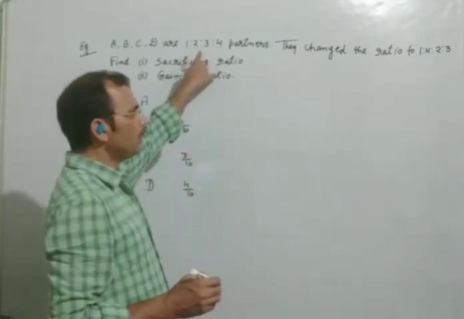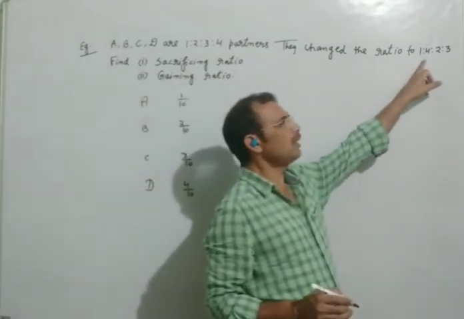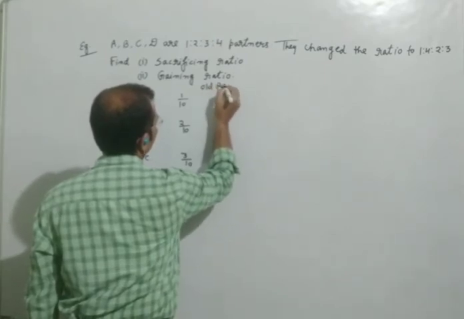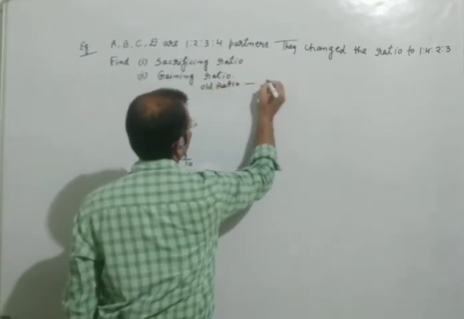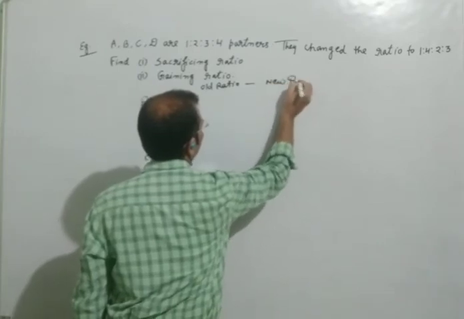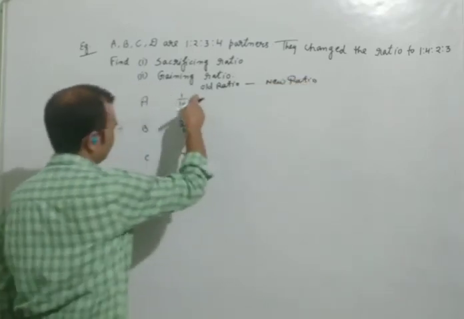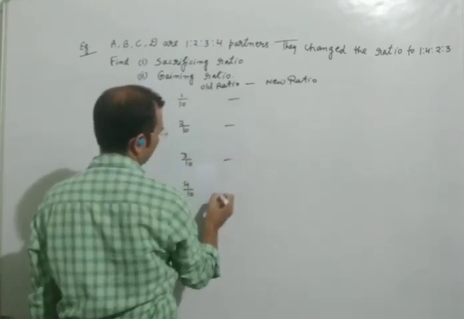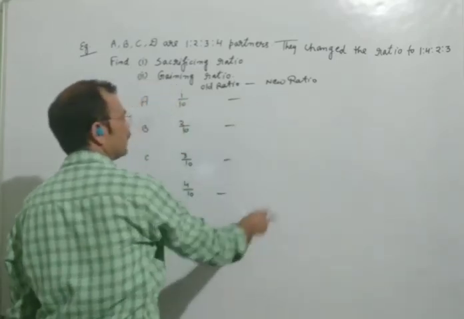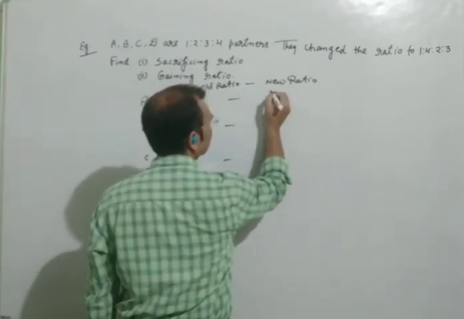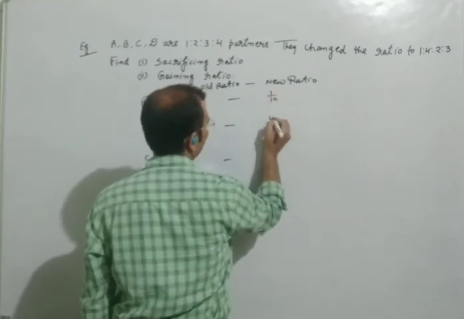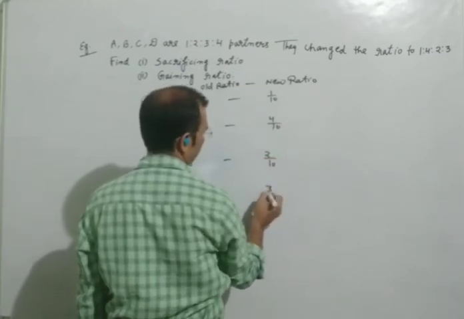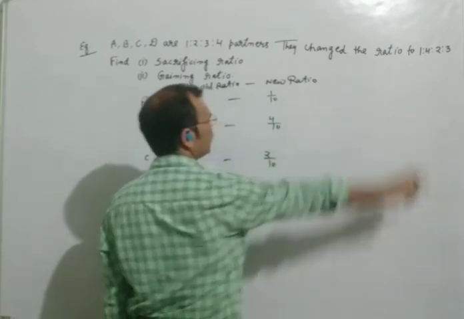This will be called old ratio and this will be called new ratio. As I have told you, the formula is old ratio minus new ratio. We have written here the old ratio, and after that the minus sign will come and we will write here the new ratio: 1/10, 4/10, 2/10 and 3/10, which is written in your question.